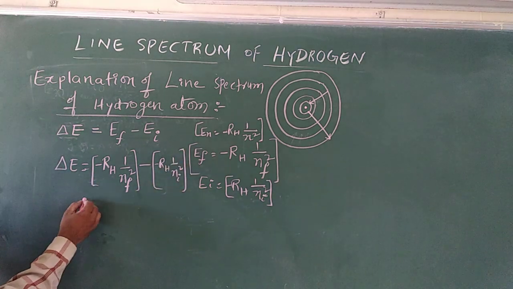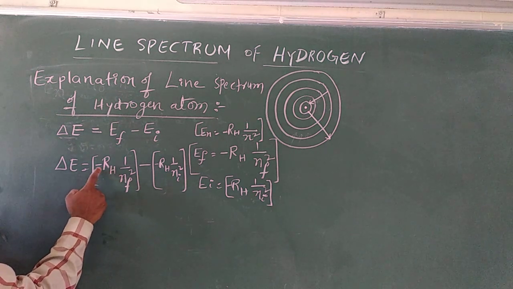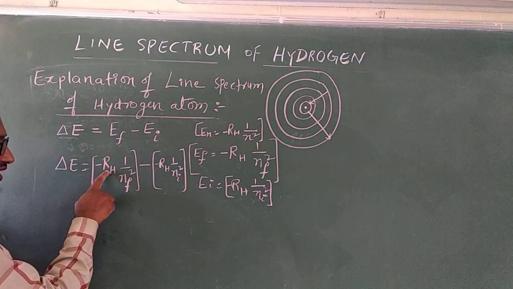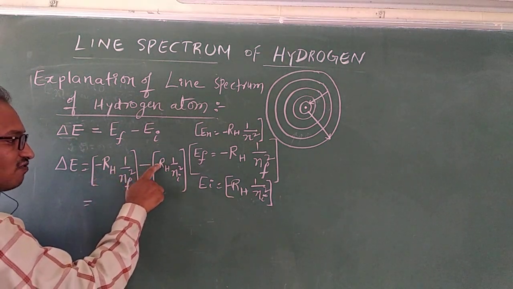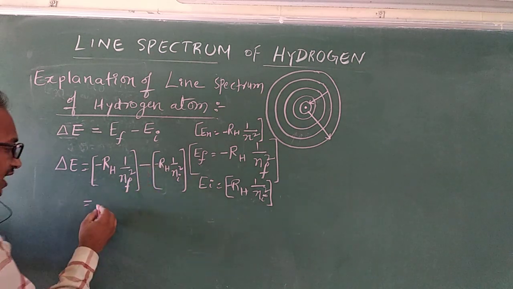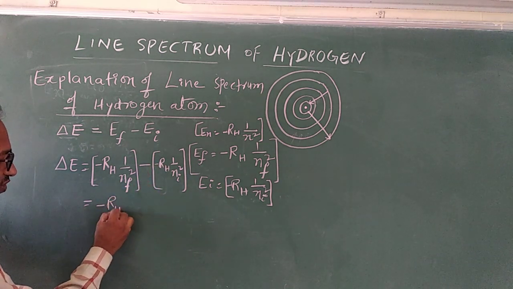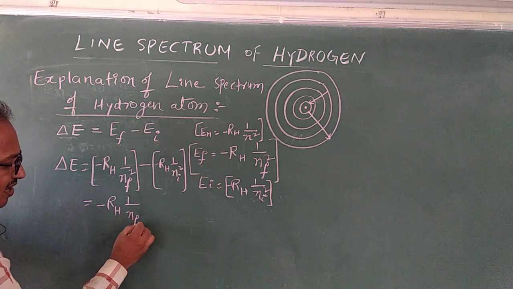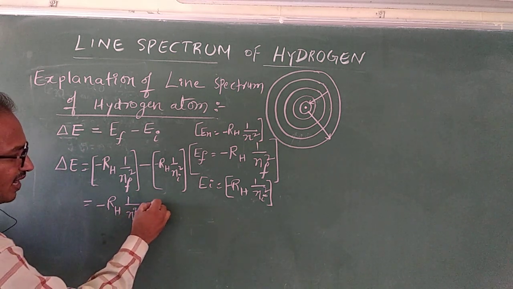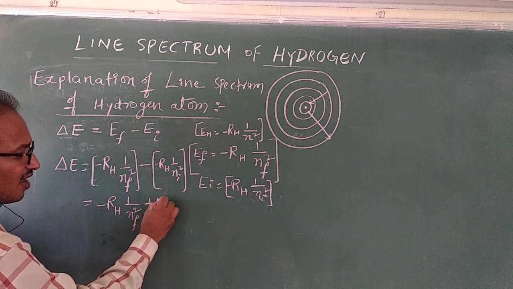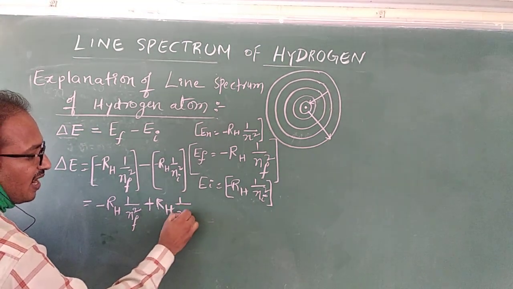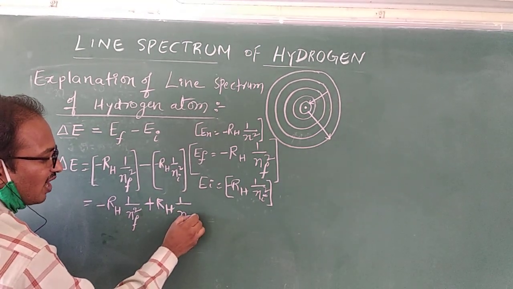Now if I rewrite this, what happens? If I expand, minus RH into 1 by Nf square, minus of minus becomes plus RH into 1 by Ni square.